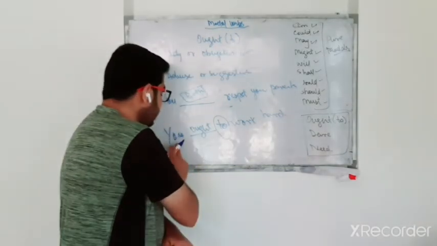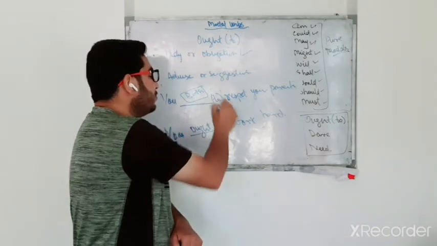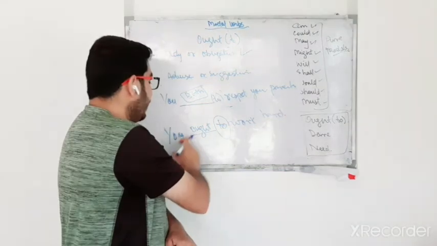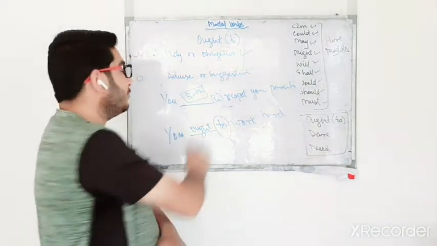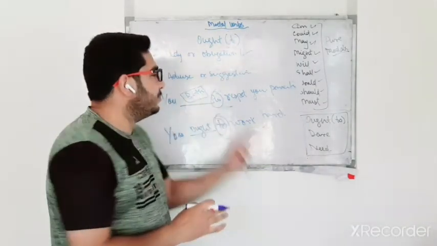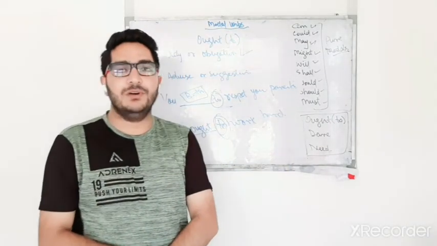So it will be "you ought to work hard." If we have "to" here, we'll write "you ought to work hard." If "to" is not there, we can simply write "you should respect your parents" and "you should work hard."